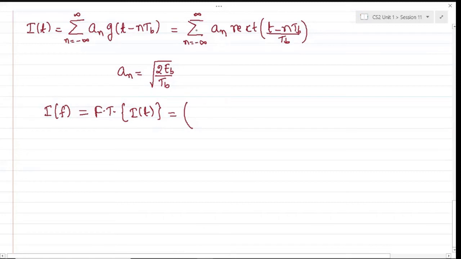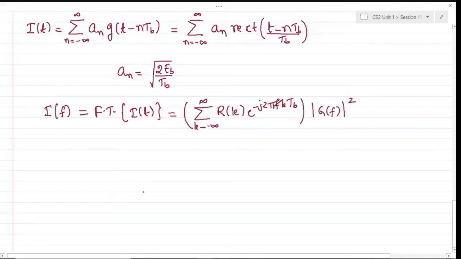So with that Wiener-Khinchin relation, which is known to us, we can apply that, and we know that the Fourier transform of a discrete signal a_n, for a finite duration of seconds, will have a certain amplitude, which can be represented as the sum over k from minus infinity to infinity of R(k) e^(−j2πfkTb) times the magnitude of G(f) whole square.